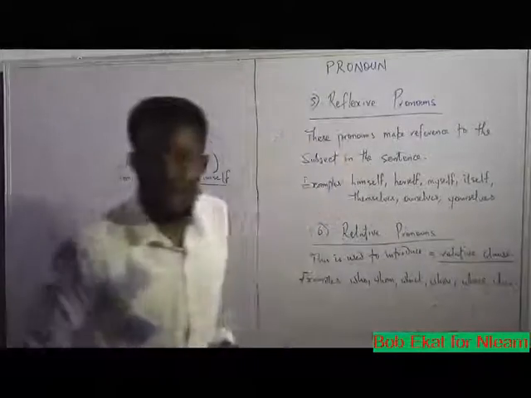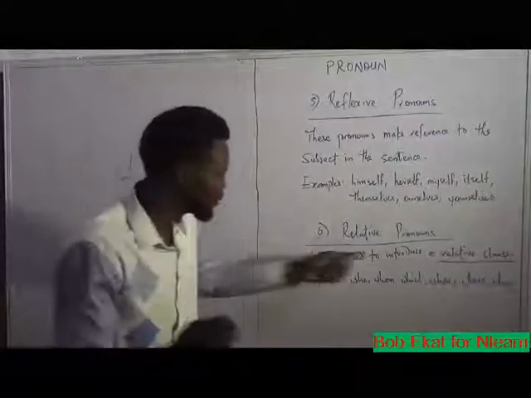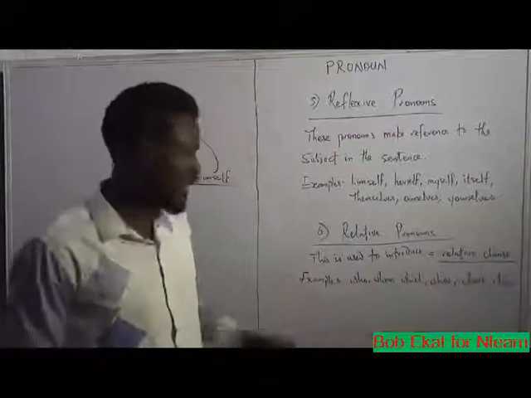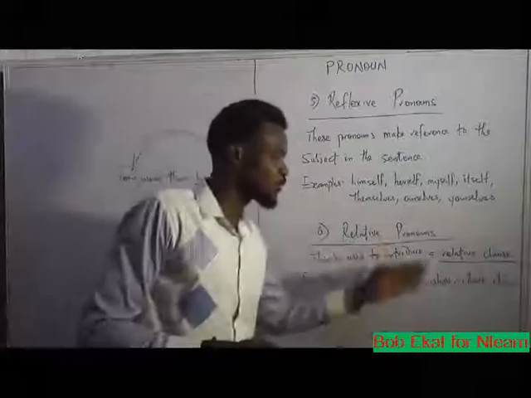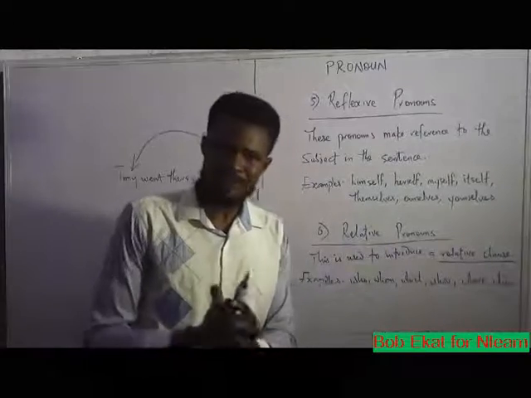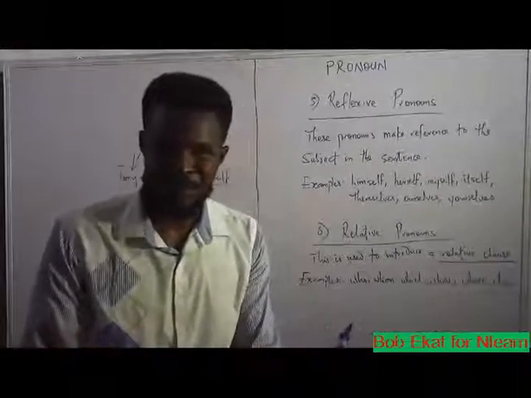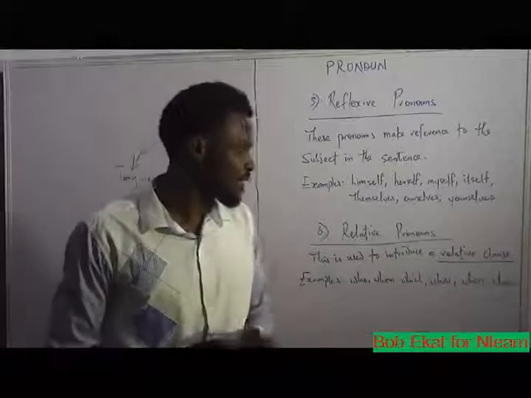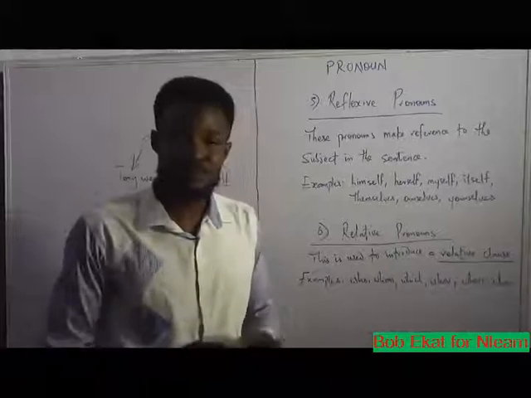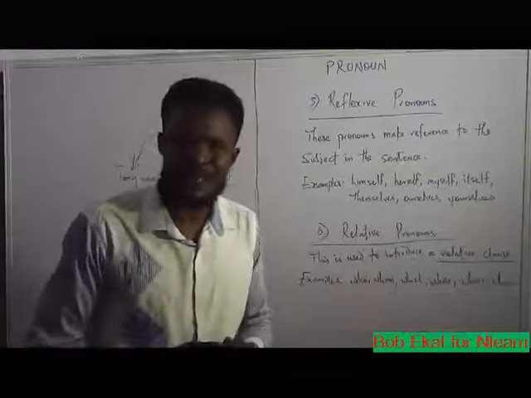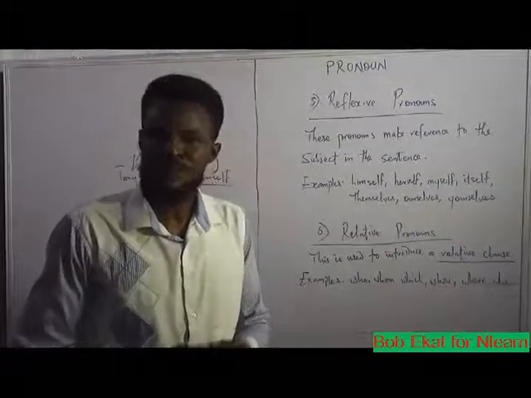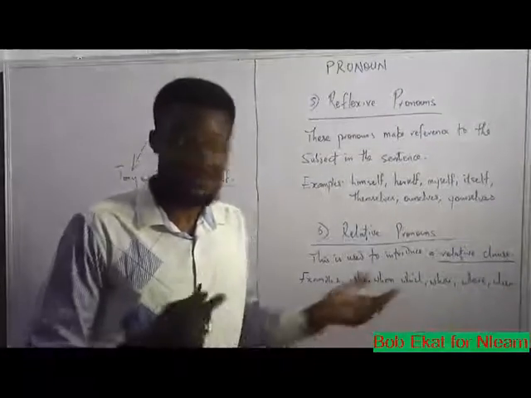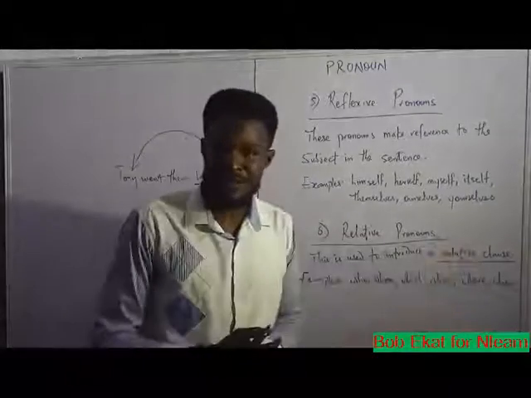This kind of pronoun is used to introduce a relative clause. Examples are who, whom, which, whose, where, and when. But don't get confused here. When we talked about interrogative pronouns initially, we said examples of interrogative pronouns included some of these.